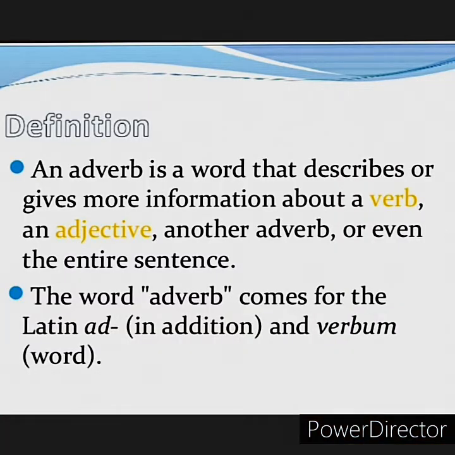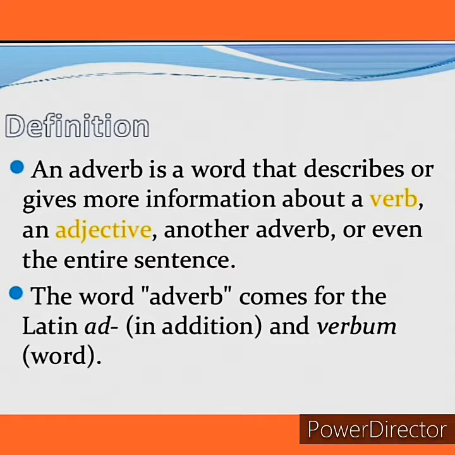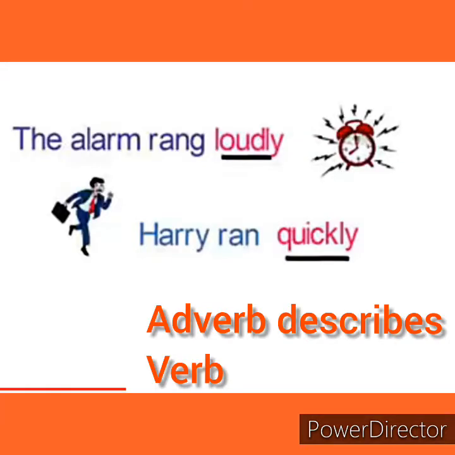What is an adverb? An adverb is a word that describes or gives more information about a verb, an adjective, another adverb, or even the entire sentence. The word adverb comes from the Latin ad, that means in addition, and verbum means word. That means adverb adds something to a verb or an adjective or another adverb. Let me explain this in detail.